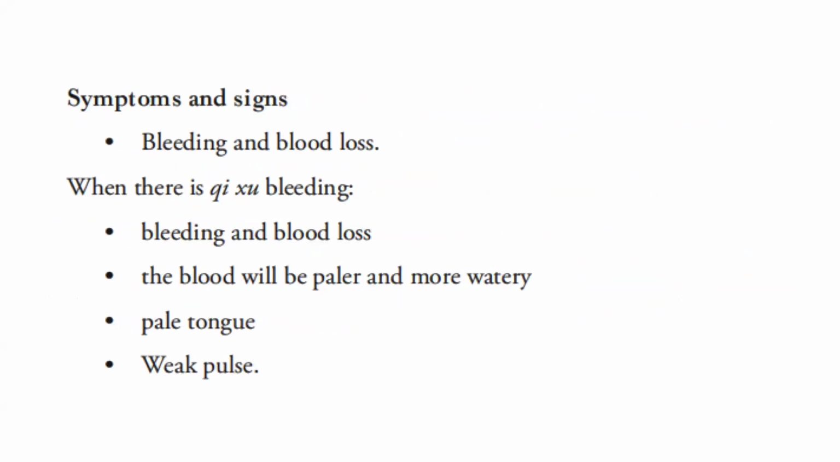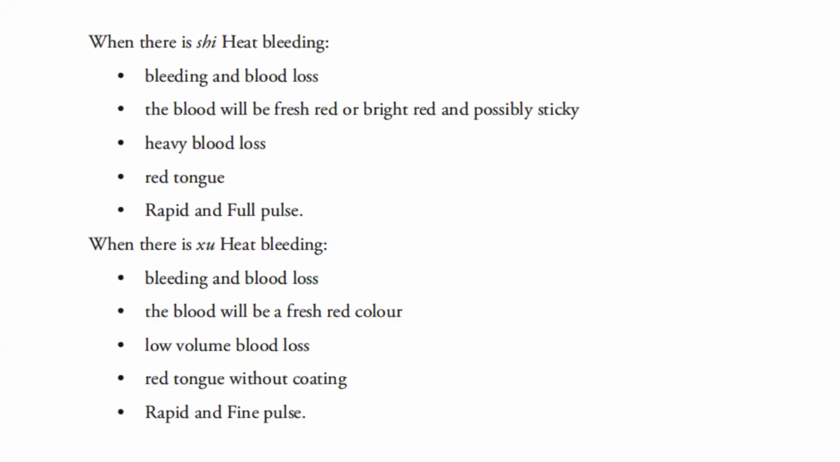Symptoms and signs: bleeding and blood loss. When there is qi shu bleeding and blood loss, the blood will be paler and more watery. There will be pale tongue and there will be a weak pulse. When there is a shi heat bleeding and blood loss, the blood will be fresh and red or bright red and possibly sticky. Heavy blood loss, red tongue, rapid and full pulse.